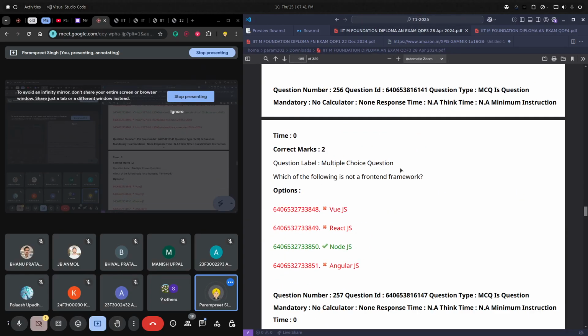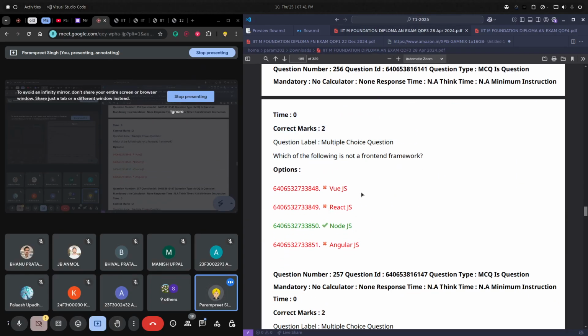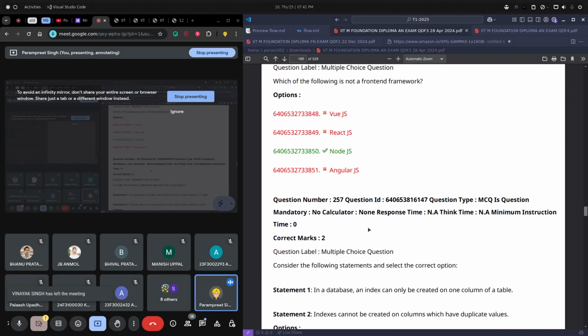So yes, now let's move forward. Which of the following is not a front-end framework? This is just a basic thing. If you have any idea, you can easily answer it. By the way, one of the frameworks you will be using in MAD 2, AppDev 2. Does anyone know which one?